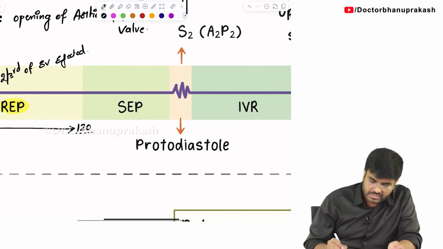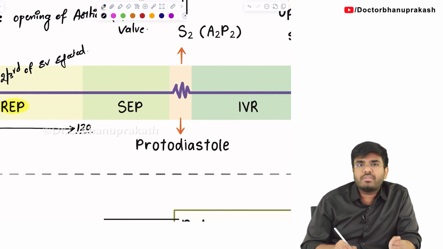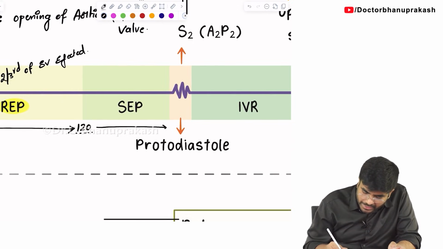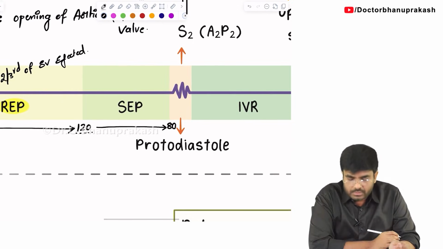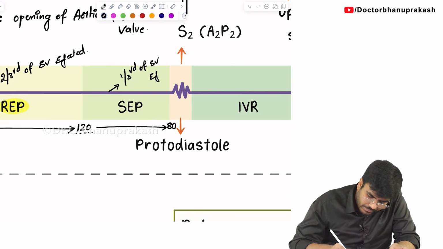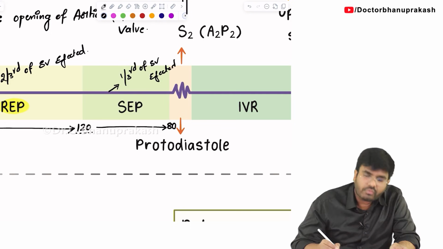Next, what about the slow ejection phase? During the slow ejection phase, the base of the ventricle is contracting, so the pressure is going to decrease from 120 back to 80. As the pressure is decreasing, less blood will be ejected. Only 1/3 of the stroke volume will be ejected.